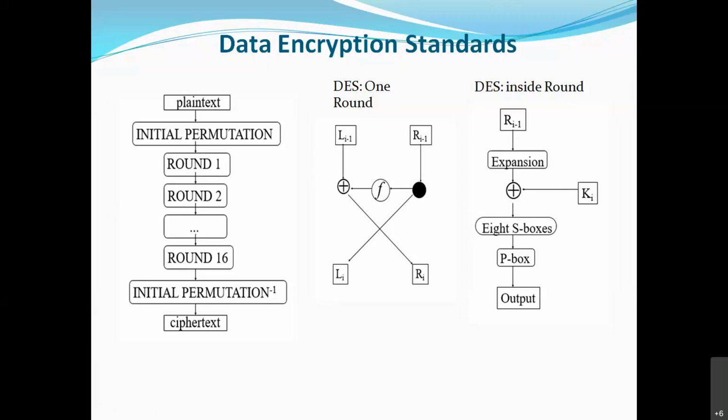One term I have told you many times: substitution, right? An S box is a box, which means it is a two-dimensional array where values are stored. How values are stored is a different part. The output of XOR is given to the S box.